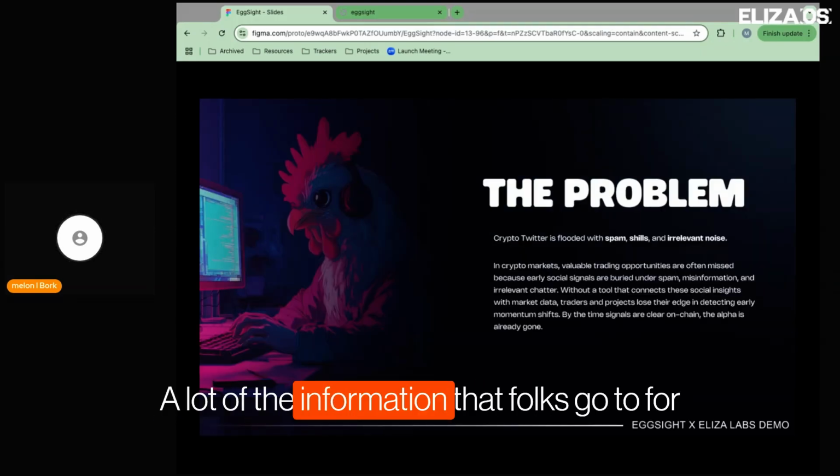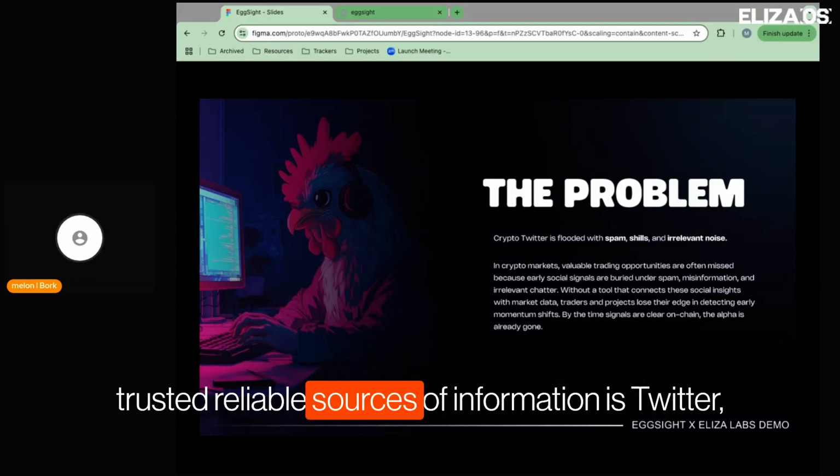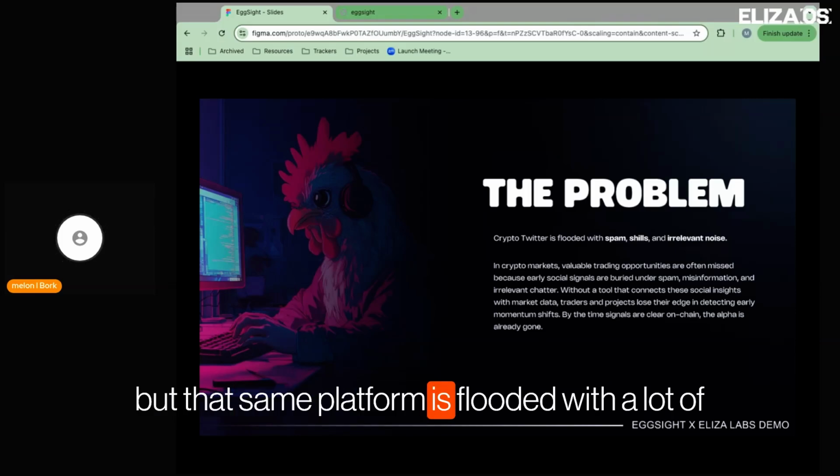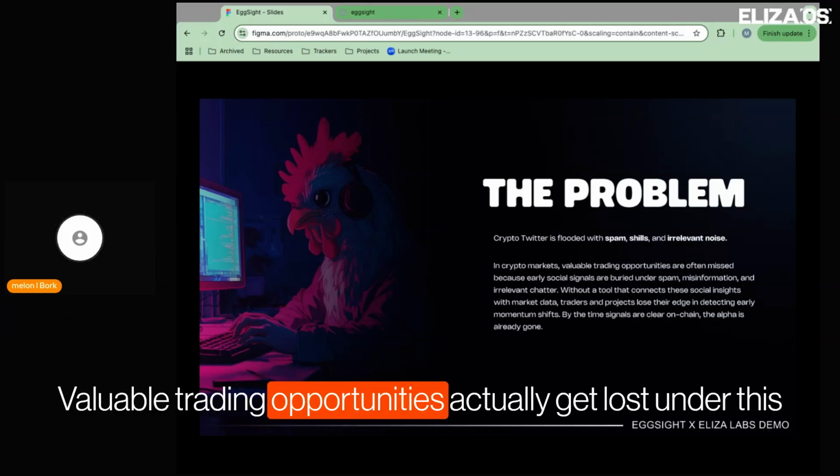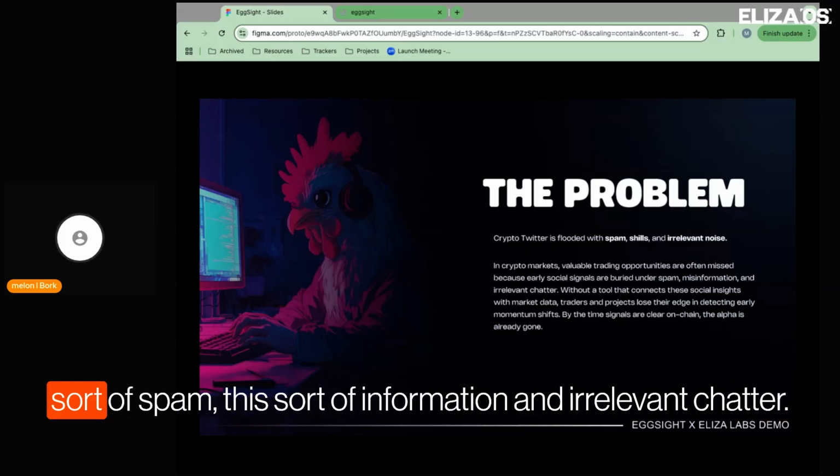A lot of the information that folks go to for trusted, reliable sources of information is Twitter, but that same platform is flooded with a lot of spam, a lot of shills, and a lot of irrelevant noise. Valuable trading opportunities actually get lost under this sort of spam and irrelevant chatter.